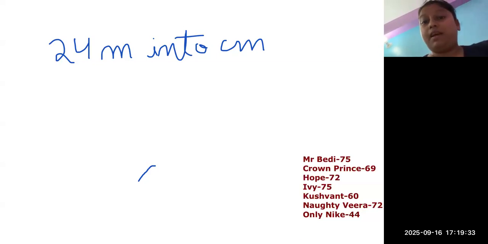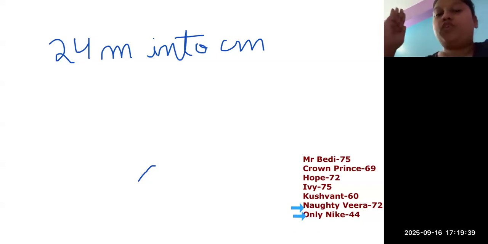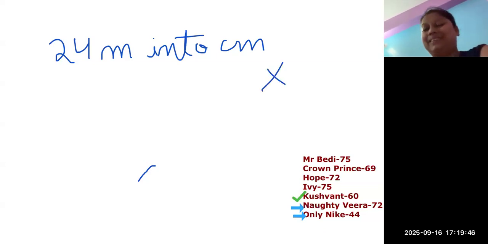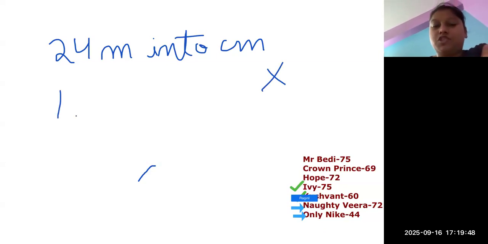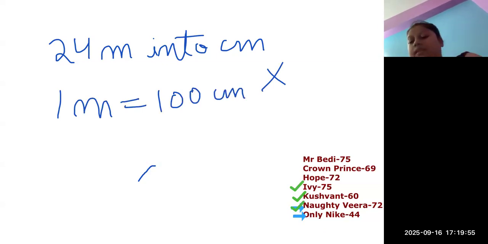So keep in mind here, we need to move from a bigger unit to a smaller unit. When we move from bigger to smaller unit, what do we do? We always multiply. Use the conversion unit as 1 meter is equal to 100 centimeters.